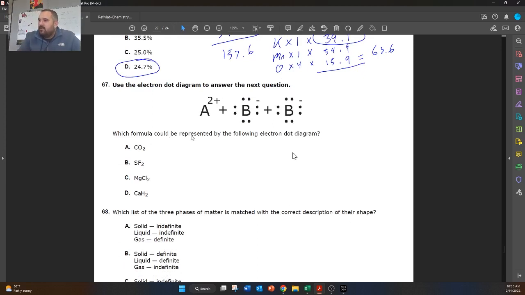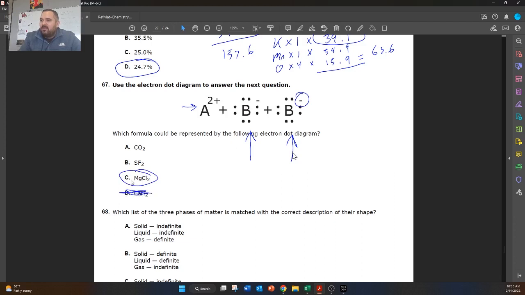Use the electron dot diagram to answer the question below. Which formula could be represented by the following electron dot diagram? So what we see here is a metal that gave away 2 electrons, and then we see 2 nonmetals that gained 1 electron each. We know that because they only have a -1 charge. So we're looking for a group 2 metal that's bonded to 2 group 17 nonmetals. So magnesium chloride, this would work.